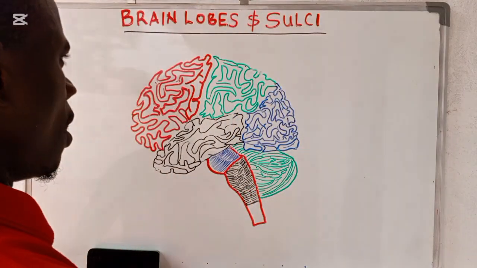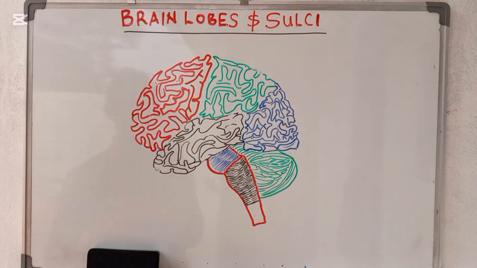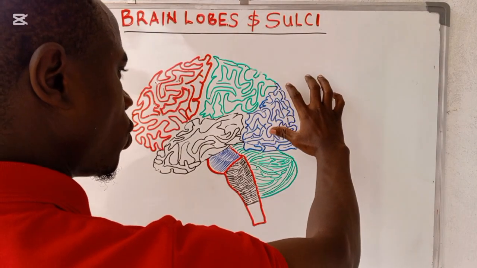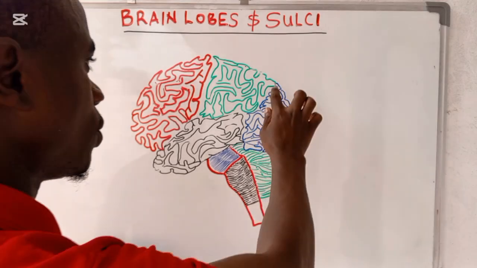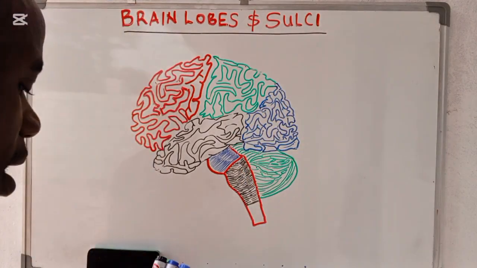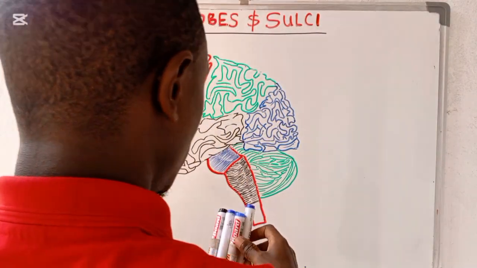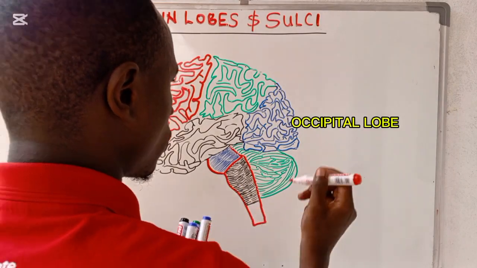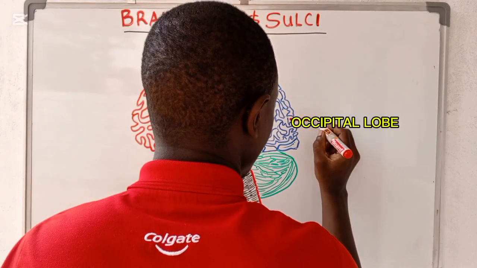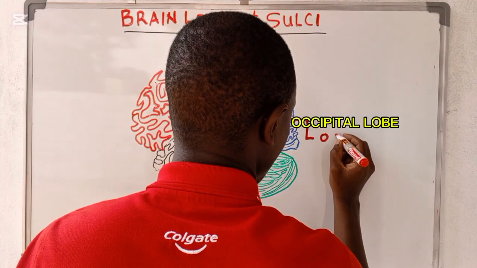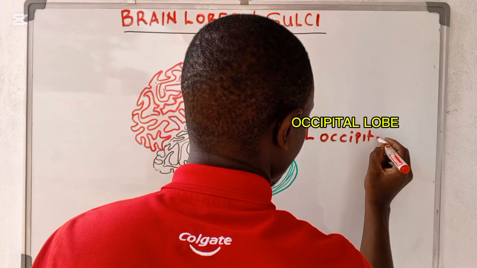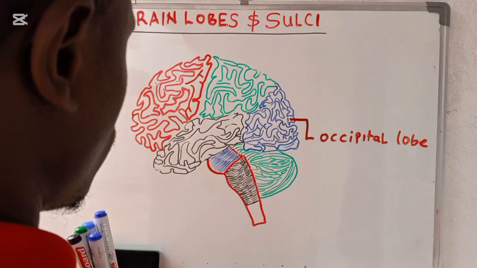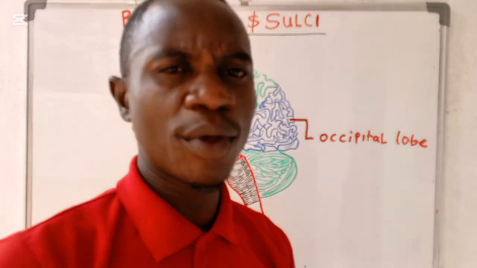So we are starting with labeling the different lobes of the brain. This one which is going to be at the back, this one here, is what we call the occipital lobe. Now this occipital lobe is very important.